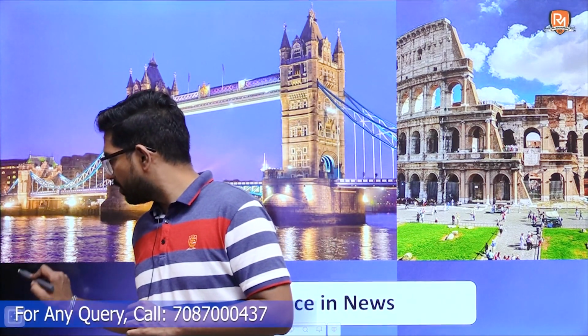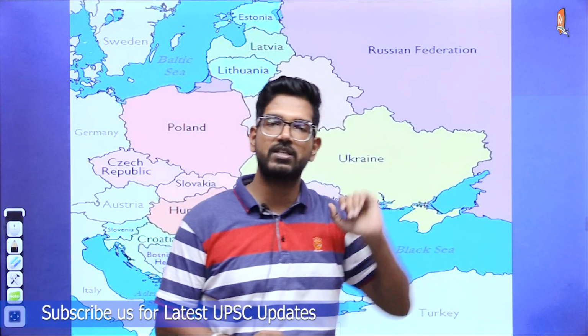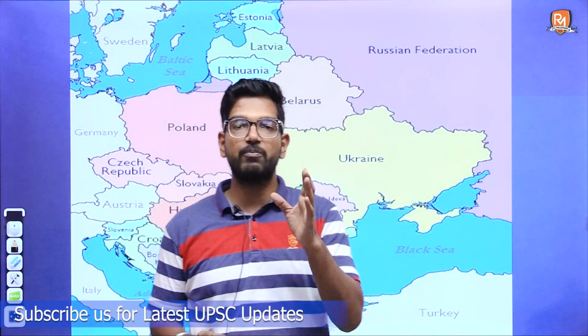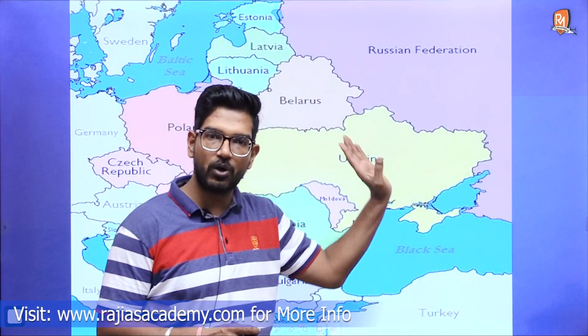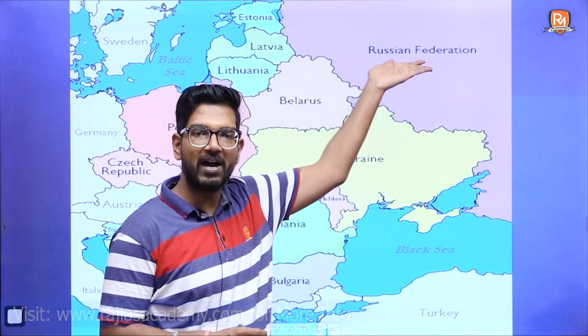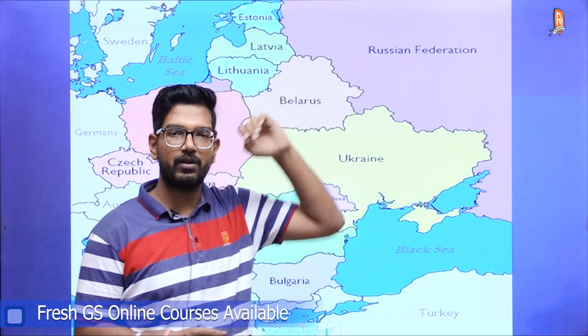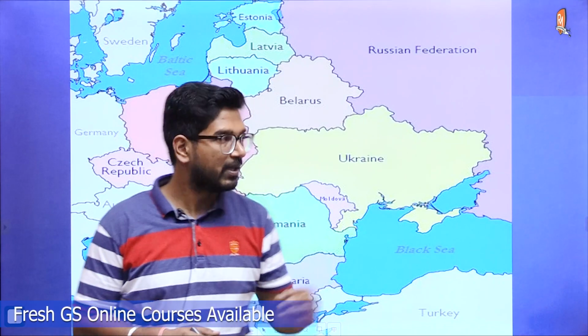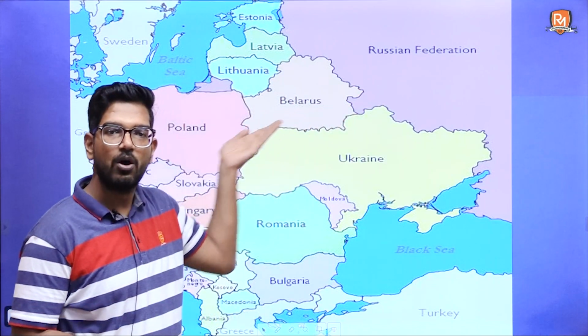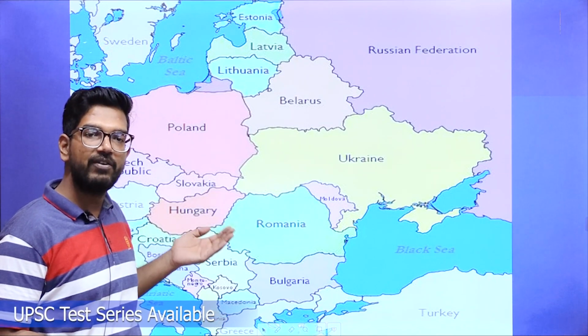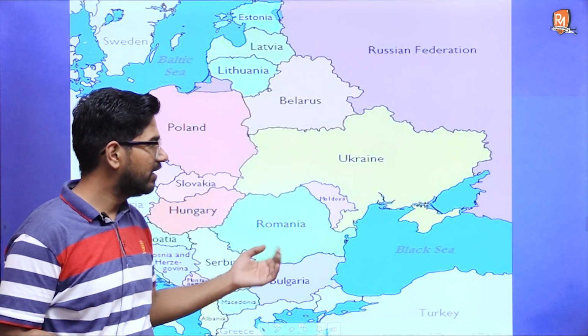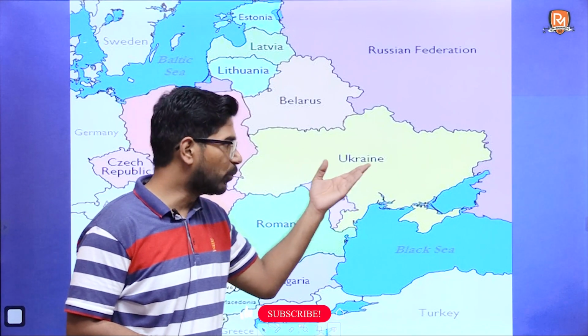You might have heard about the Ural Mountains when we were discussing Asia. So Ural Mountain divides your Eurasia into Europe and Asia. Now the west side of your Ural Mountain, that is the Russian part, is included in your Eastern European definition. Then we have Belarus, Poland, Slovakia, Hungary, Romania, Bulgaria, Moldova and Ukraine.